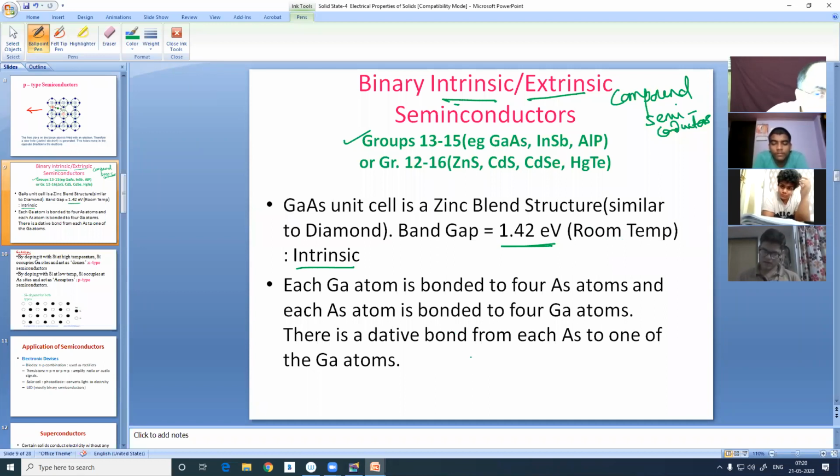Each gallium, now I'm describing its structure. Swayam, you are asking something? Yes, Swayam? Sir, Orosmith says that this group has been logged. This meeting has been logged. Logged? Yes, sir. So he is not able to wait in the waiting room. I have not logged the meeting.